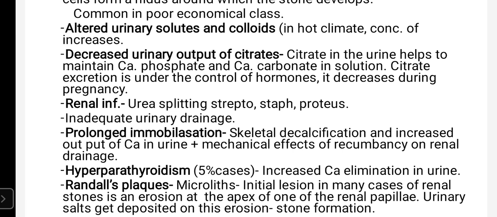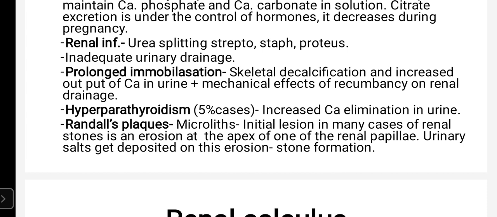The calcium phosphate and calcium carbonate will not be in solution form, they will form a stone. So when there is decreased output of citrate, like during pregnancy, there will be more chances of stone formation.